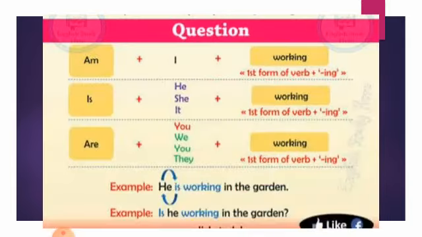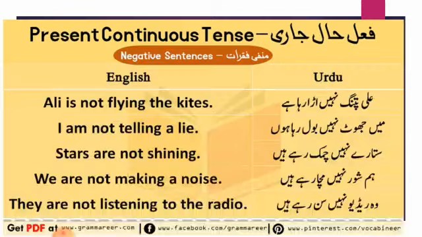Apart from that, you can see the rotation in the example: he is working in the garden, and how the helping verb comes before the subject. Is he working in the garden? And the question mark is necessary. Remember this thing. For example, they are working in the garden, are they working in the garden? So is, am, and are will come before the subject, and in the end you must put the question mark.